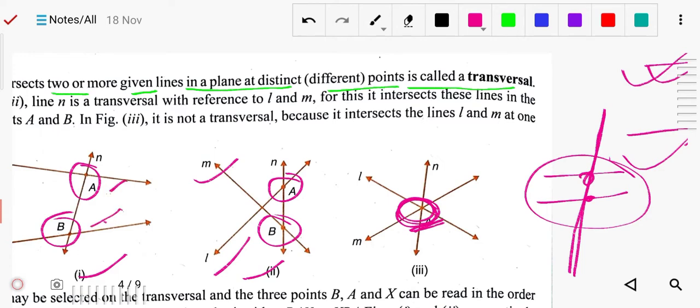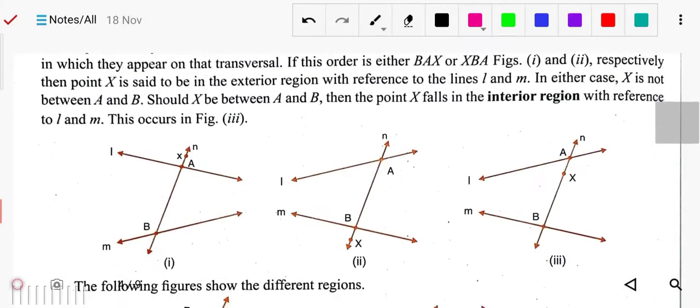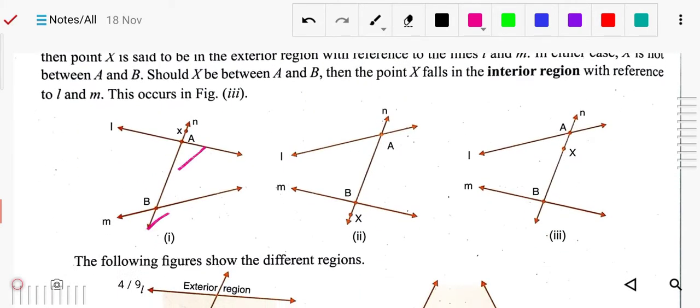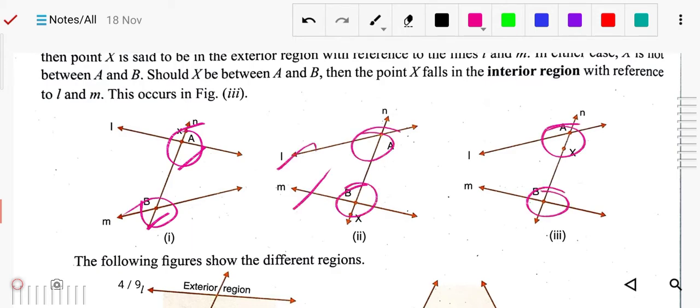Here you can see 2 points, here also 2 points, but here there are not 2 points; this line is intersecting at only one point. Two lines are there, but it is intersecting at only one point. There should be two or more lines, no problem, but the intersection points should also be two or more. Now next, you can see these examples. Here also two points, here also 2 points, and these two lines are not parallel. It is not necessary that they be parallel; they should intersect at 2 points. So this is called a transversal.